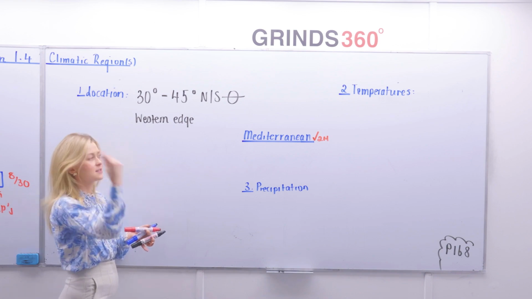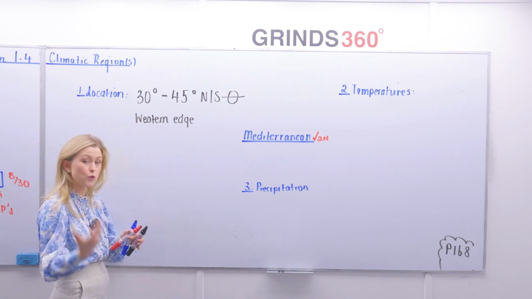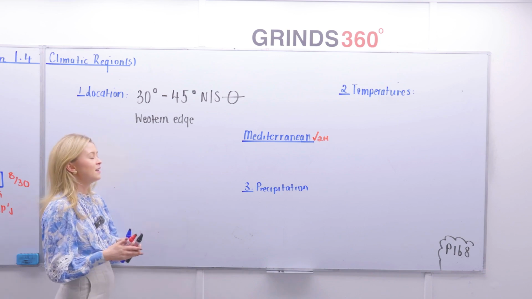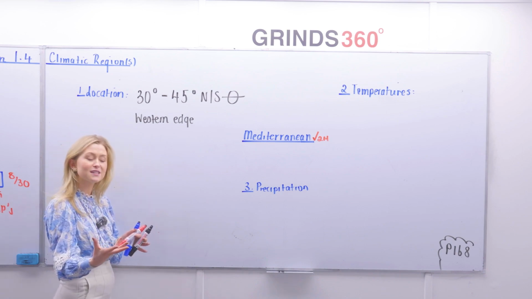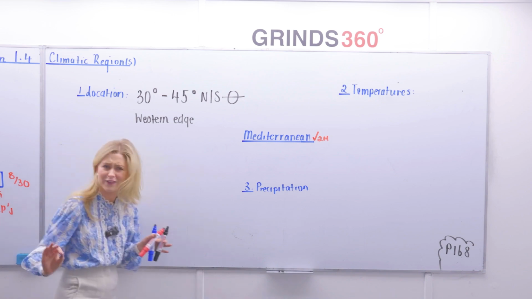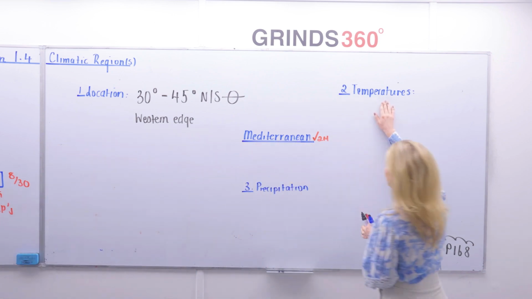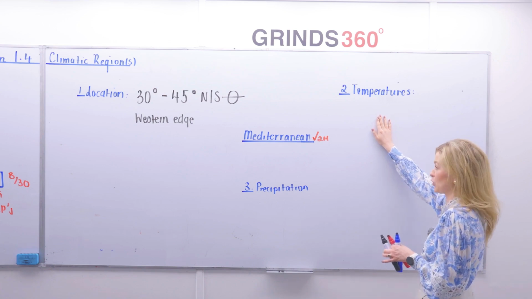A Mediterranean climate, tick and 2. A Mediterranean climate is experienced between 30 and 45 degrees north or south of the equator. Typically found along the western edge of continents, full stop. One area that experiences this is the Mezzogiorno in southern Italy. Tick and 2. Perfect SRP. Temperature. Again, we got a tick and 2 for the word temperature already. That racked up another 2 marks for us.